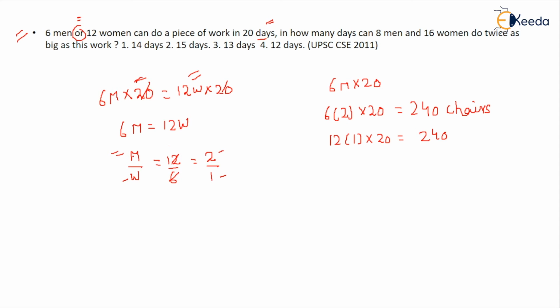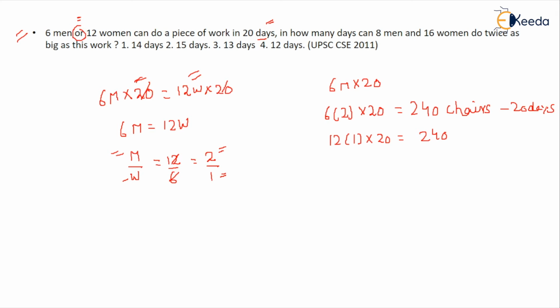From this you can find out the ratio of men's and women's work, meaning the number of chairs men can make and women can make. You find that 2 chairs are made by a man in a day and 1 chair can be made by a woman in a day. So you simply put in the values, and after putting them in, you come to know that 240 chairs were made in those 20 days.